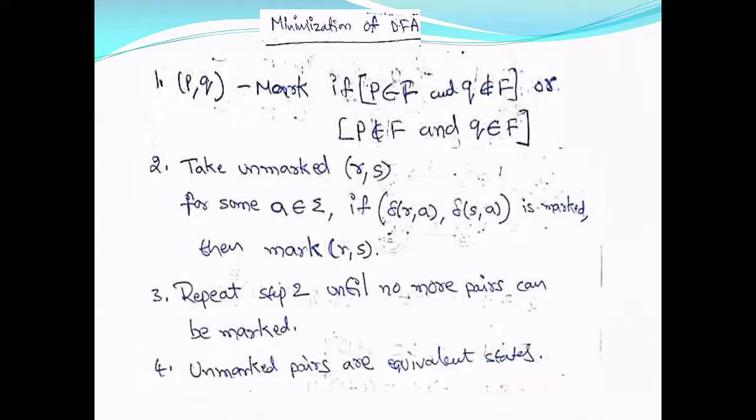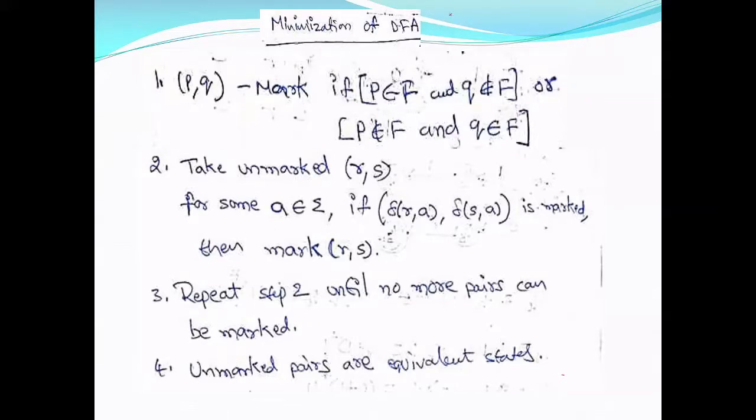How can we check whether two DFAs accept the same language or not? Or how can we check whether an NFA and a DFA accept the same language or not? That we will see later. Before that, what we require is to minimize the DFA. Let us minimize the DFA.